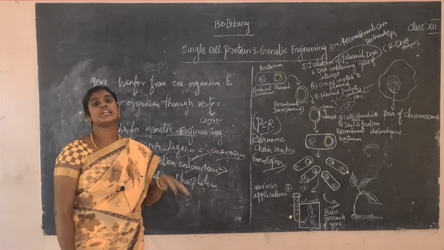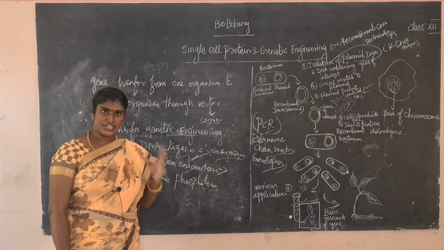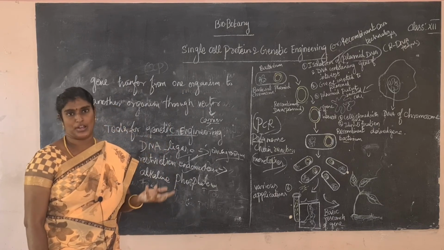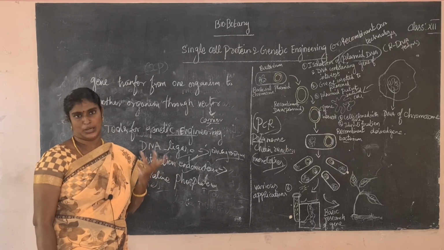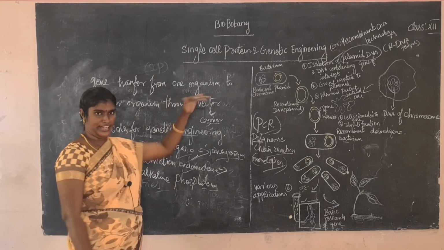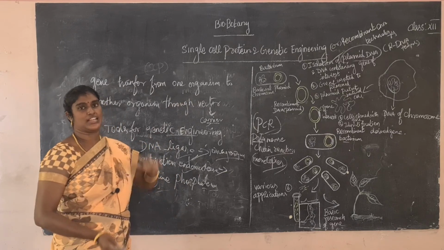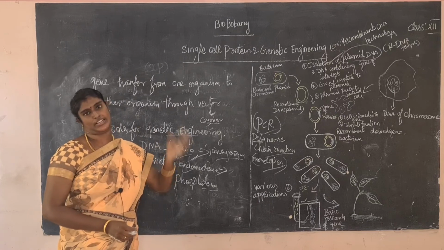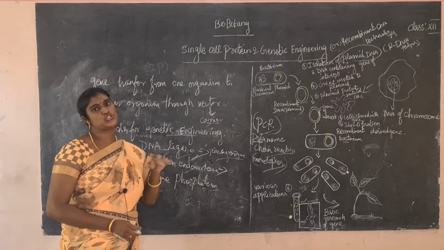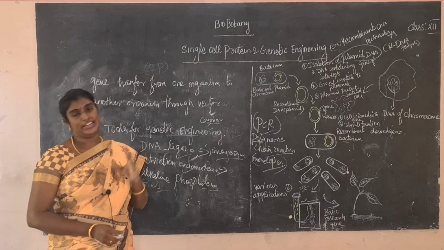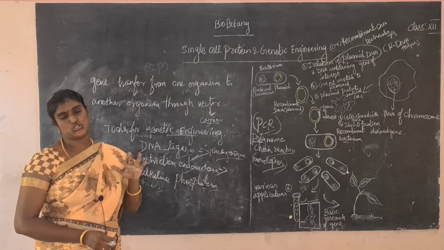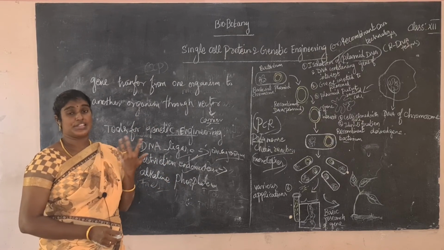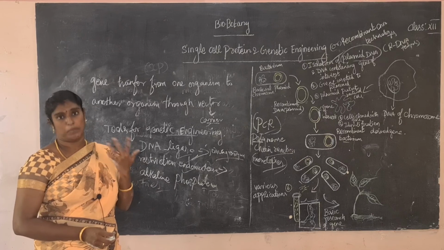The first topic, single cell protein. What is single cell protein? What microorganisms are involved in the single cell protein process? Next, applications of single cell protein. The next topic, what is genetic engineering? What is the main difference between conventional technology and modern technology? Conventional technology is what man used for a long time. Modern technology is what we use nowadays, for example genetic engineering, otherwise called recombinant DNA or DNA gene manipulation technique.